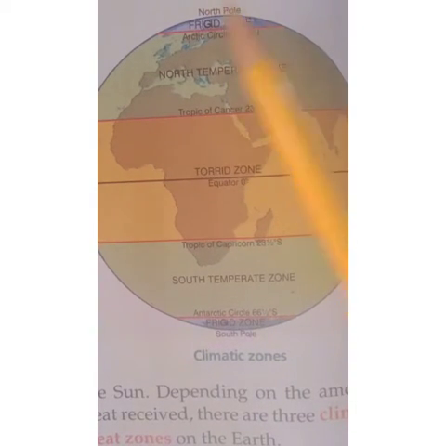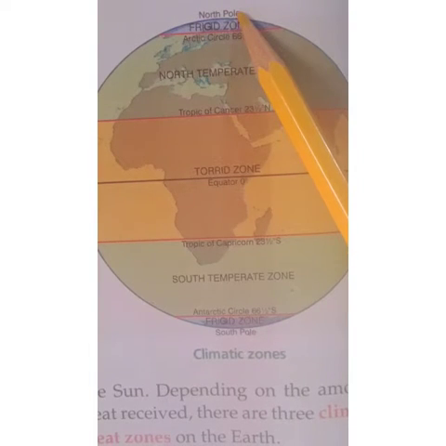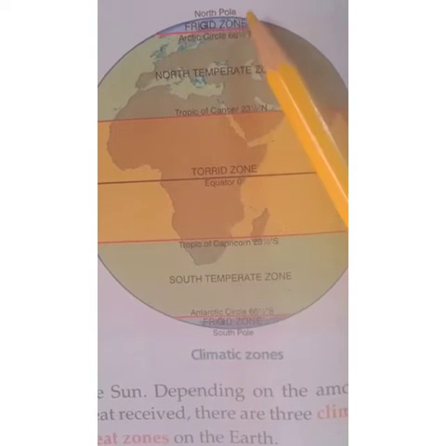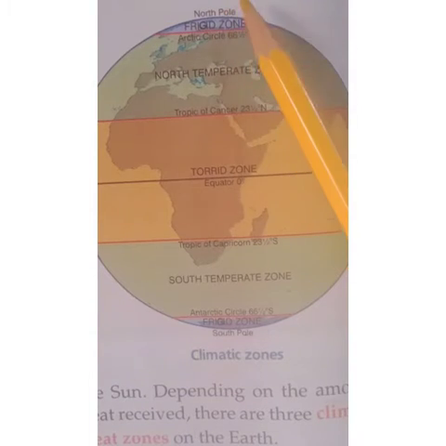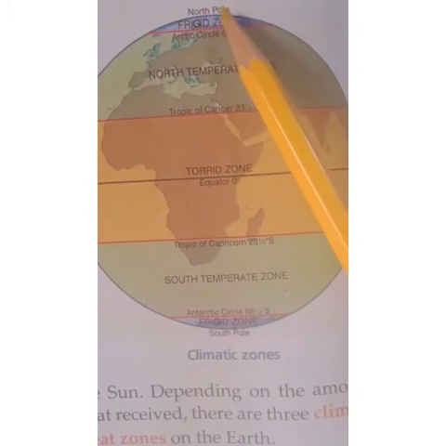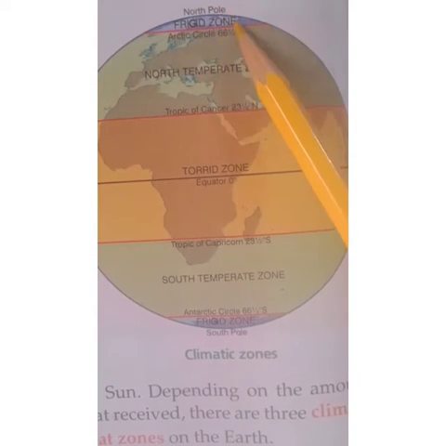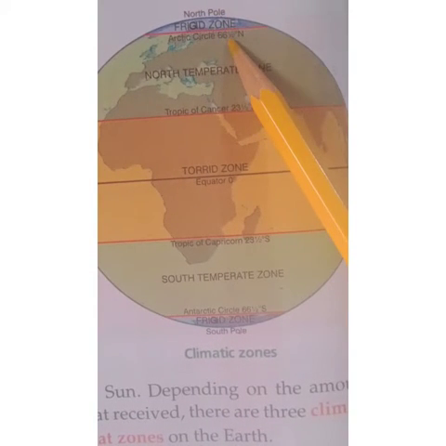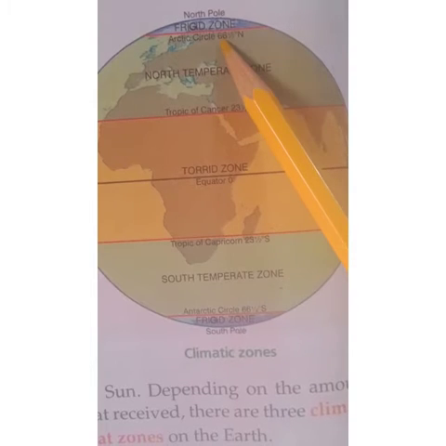You all know that near the frigid zone it is very cold. Only a few parts lie south of the Arctic Circle.